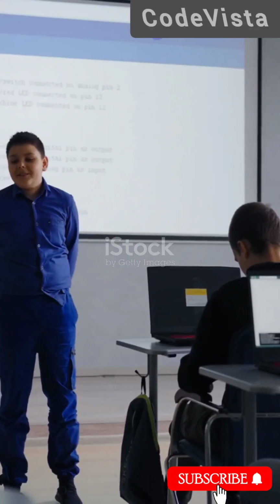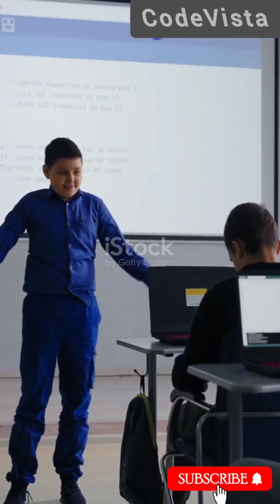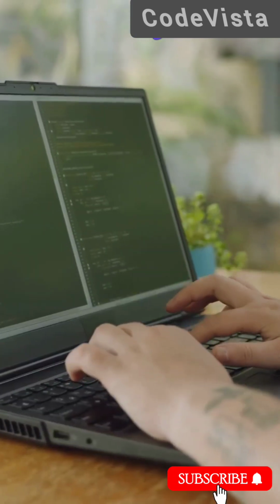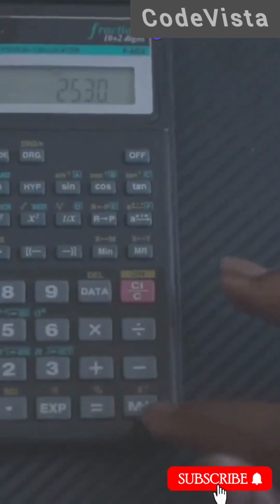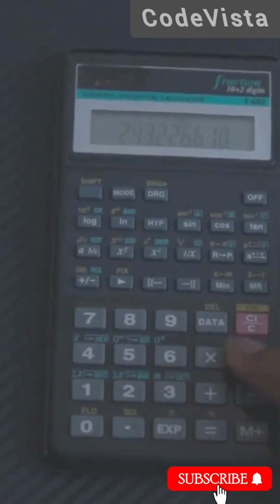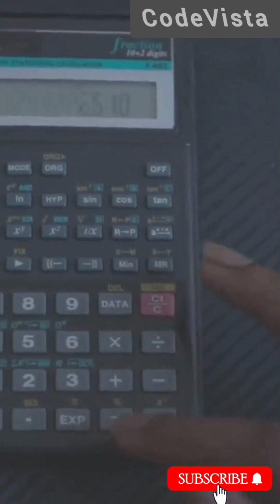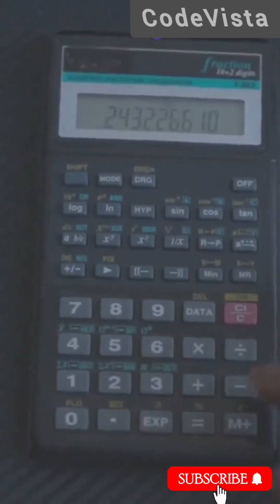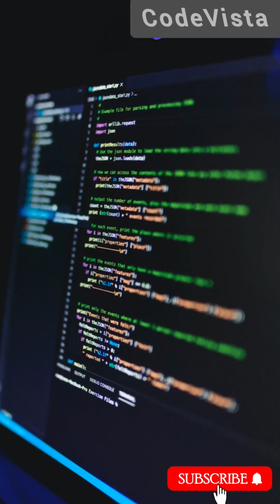Section 6. Practical Challenge: Building a simple calculator. Now it's your turn to apply what you've learned. Try building a simple calculator that takes two numbers as input from the user and performs a chosen arithmetic operation: addition, subtraction, multiplication, or division. Here's a head start.